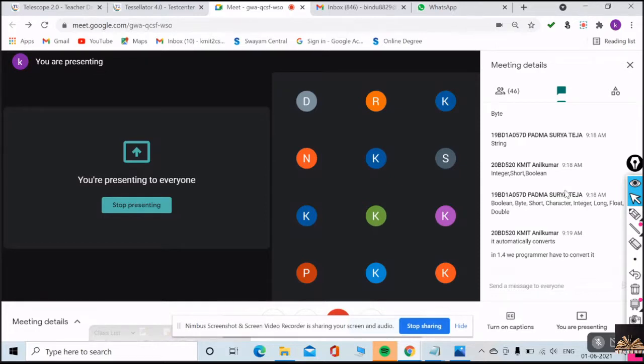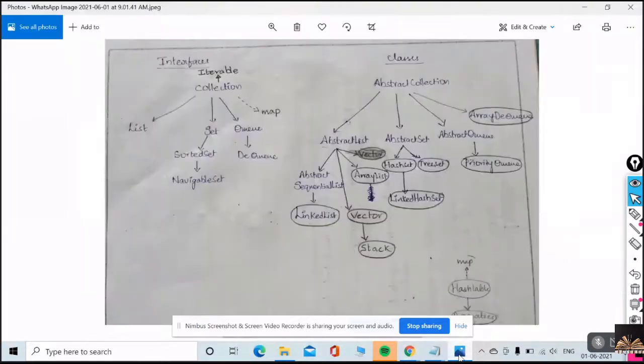Here in collections, we can divide the main groups of collections into three. Look at my pointer, just look at the mouse pointer. Collection is an interface, and the main groups are divided into set, list, and map. Of course, queue, but it is not as important compared to these. List, set, map. This entire thing is a hierarchy of interfaces.